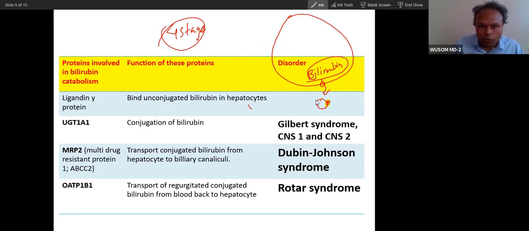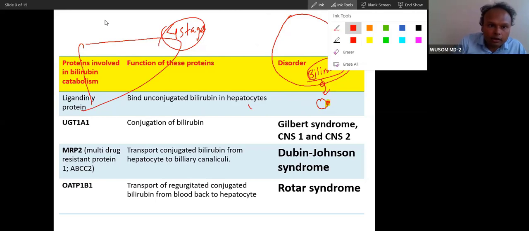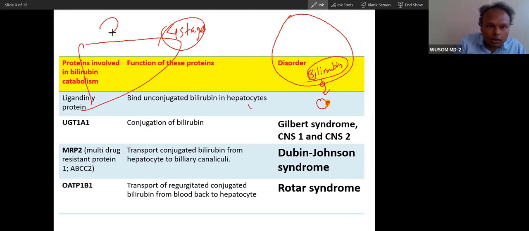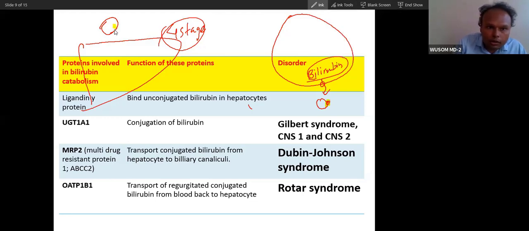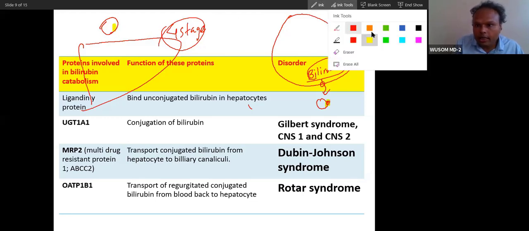Now albumin will reach the liver. This bilirubin-bound albumin will reach the liver.